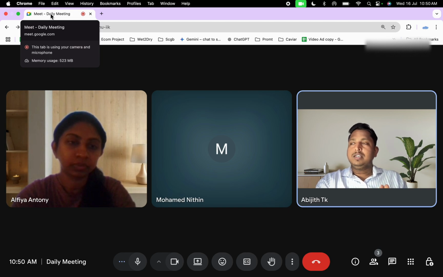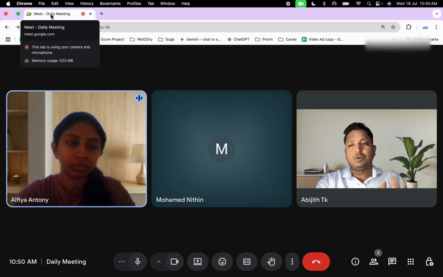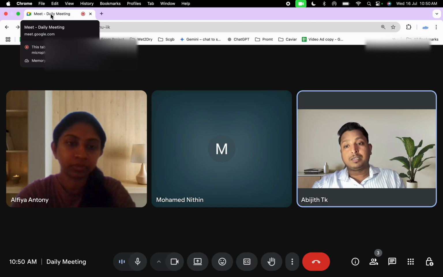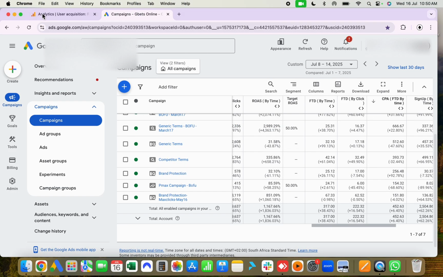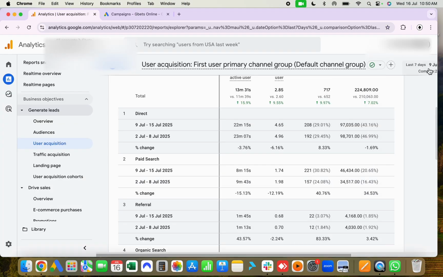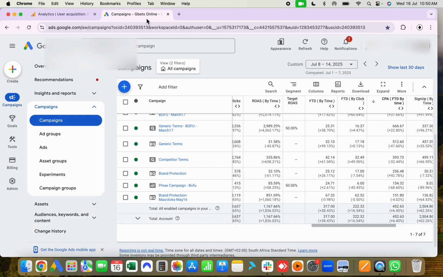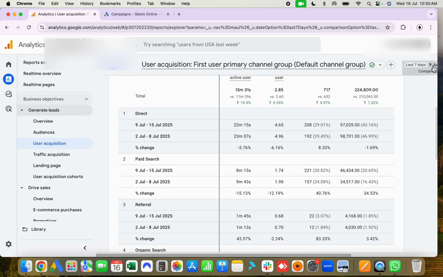Is the Google Ads dashboard lying? You might think the dashboard is over-reporting, or there are some issues in the tracking. That is not what is happening. I will show you what's actually happening. Let's look into the overall numbers. For that we have to go to Google Analytics. I'm taking the same date range, 8 to 14, so let's pull 8 to 14.